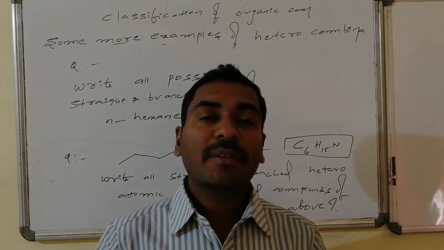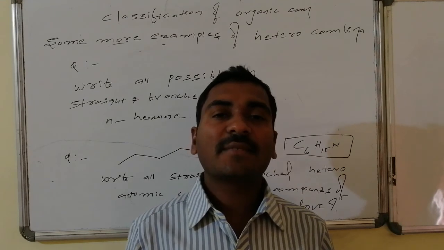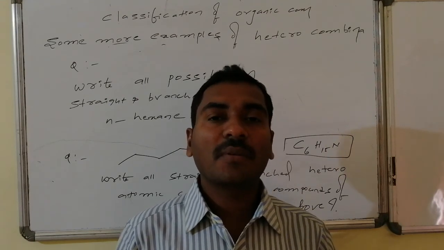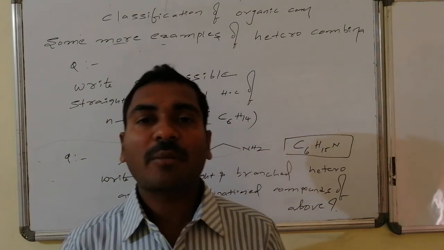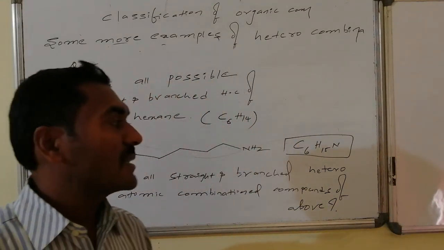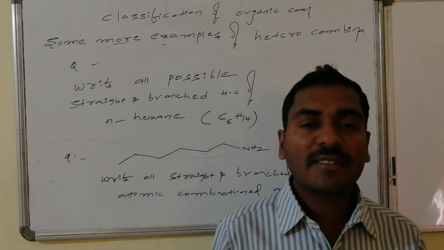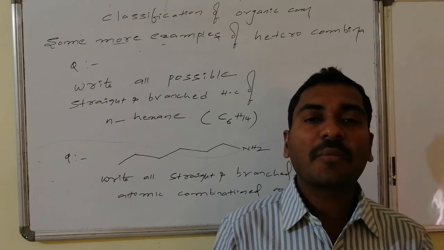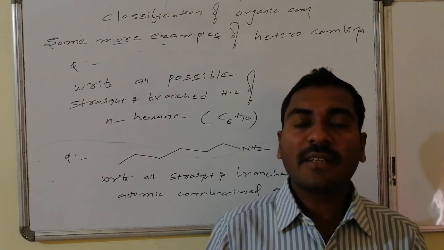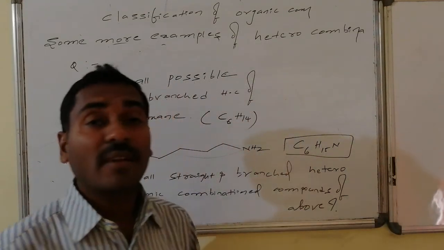Now you are expected to write all possible varieties of straight chain as well as branched chain heteroatomic combinations of the given molecular formula, that is C6H15N, all the straight chain as well as branched chain combinations of organic compounds that result from the given molecular formula C6H15N.